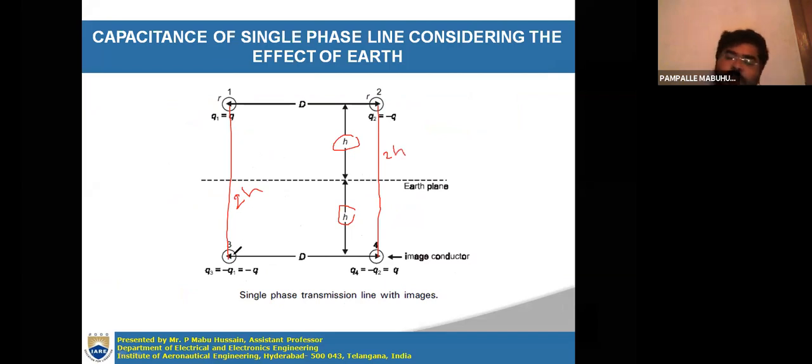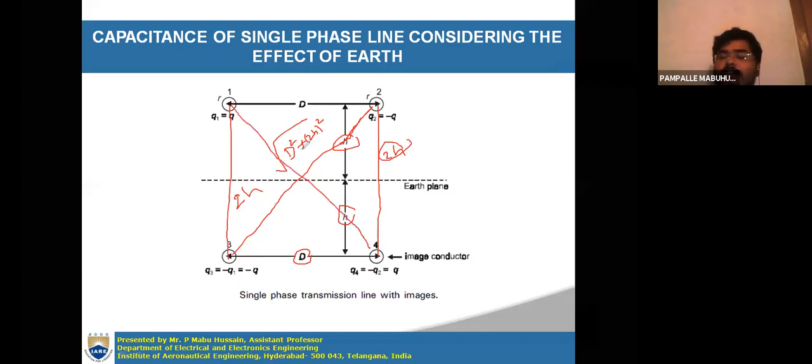Right. So then what about D34, D32? So it is D, it is 2h. So then this will be under square root D square plus 2h whole square, or you can say that D square plus 4h square, you can write. Okay, D23 is square root of D square plus 4h square. Similarly, D14 is also square root of D square plus 4h square.